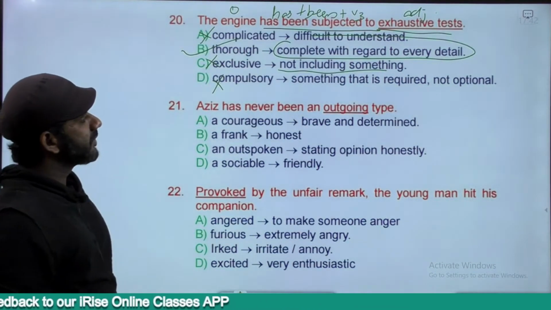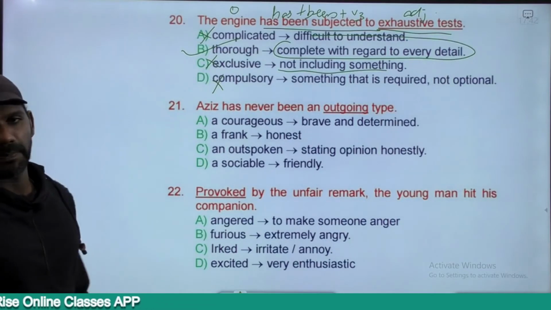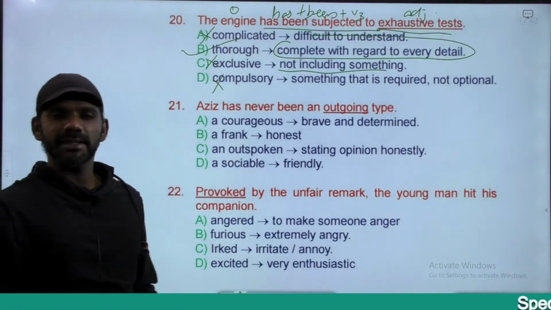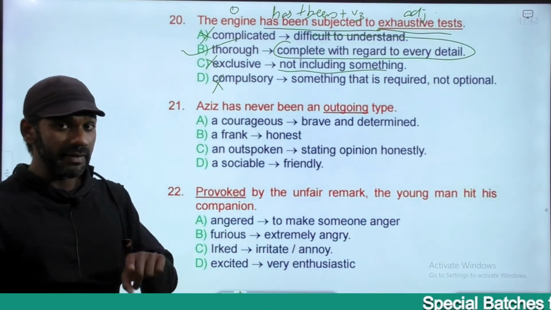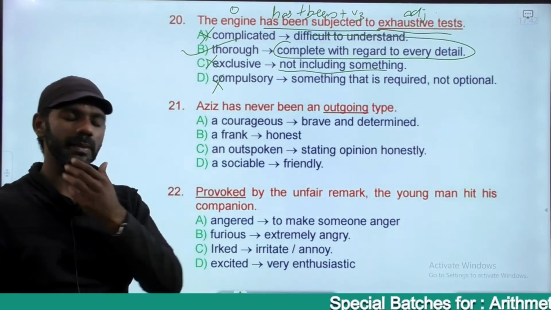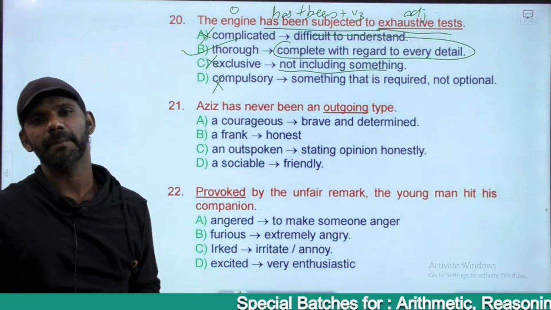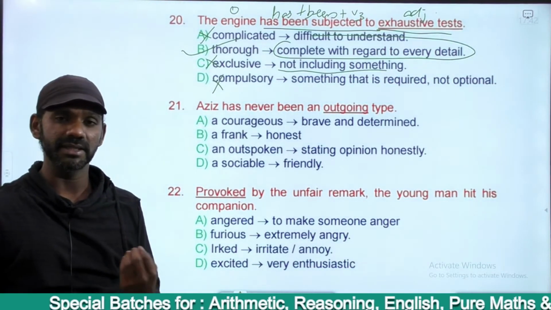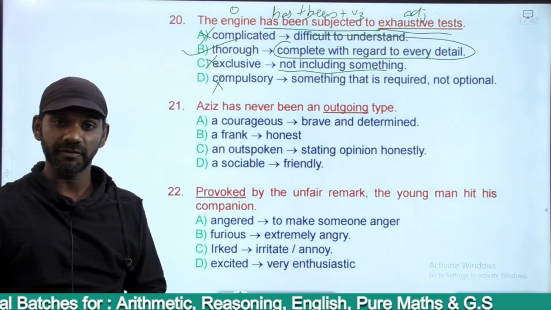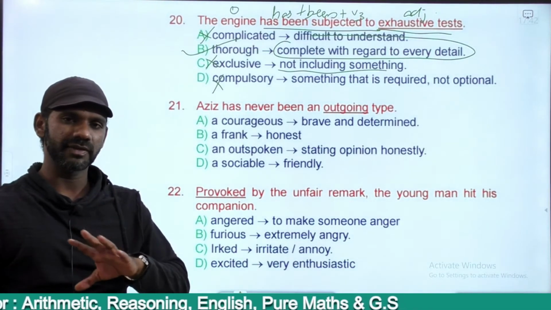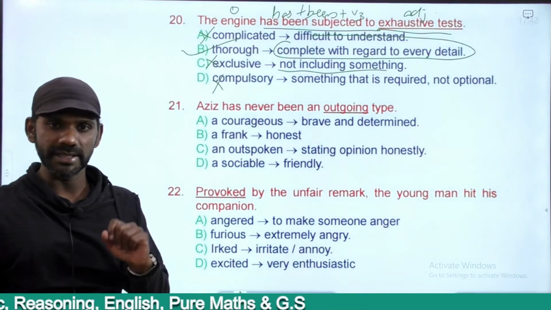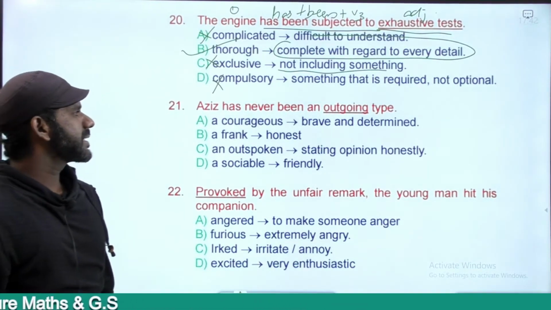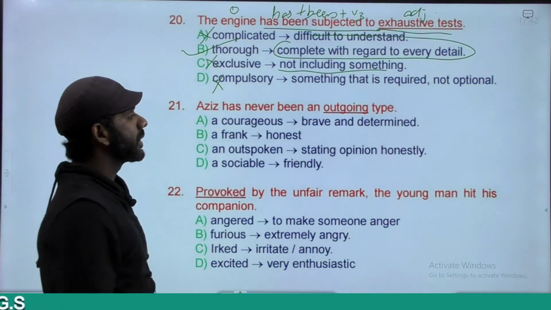Aziz has never been an outgoing type. Outgoing type means someone who speaks very sincerely. He does not hide anything. He does not misinterpret or misrepresent facts. He just says everything the way it is. Outgoing type, like outspoken. Aziz has never been an outgoing type. Adjective.